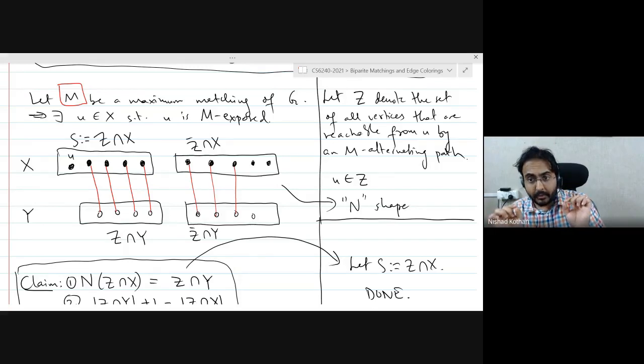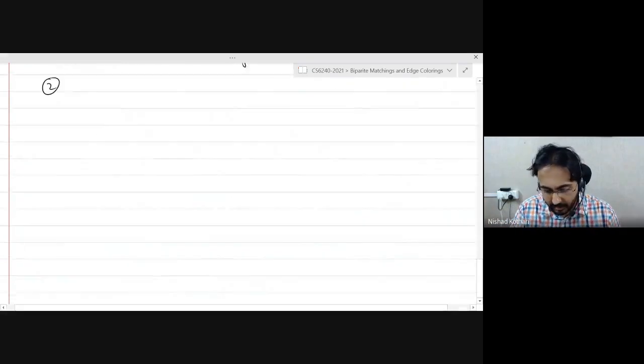Because if there was any unmatched vertex in Z intersection X apart from U, then you will get an M augmenting path. Right? So all the vertices in Z intersection X have to be matched with some vertex in Z intersection Y, except for U. And so you will have exactly one more vertex in Z intersection X than in Z intersection Y. Because of the vertex U, you get the extra vertex, right? Okay, so again, I'm not going to write down the details.